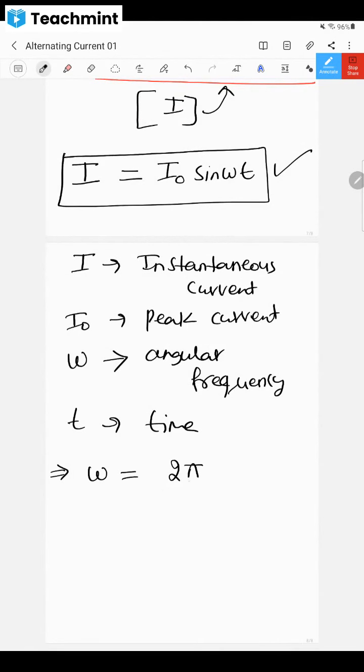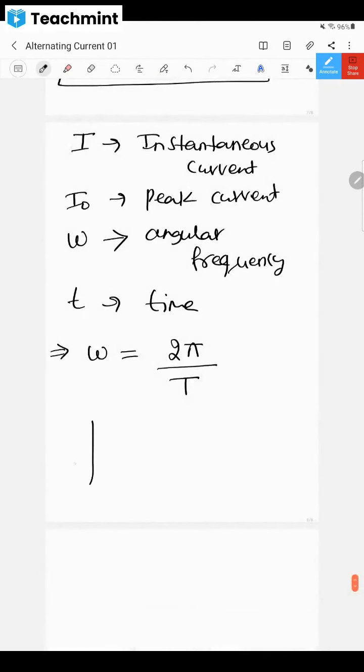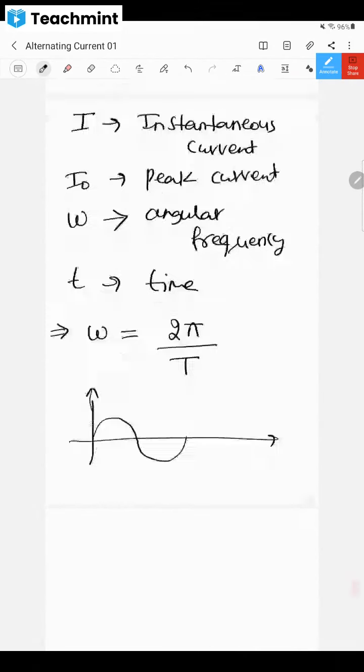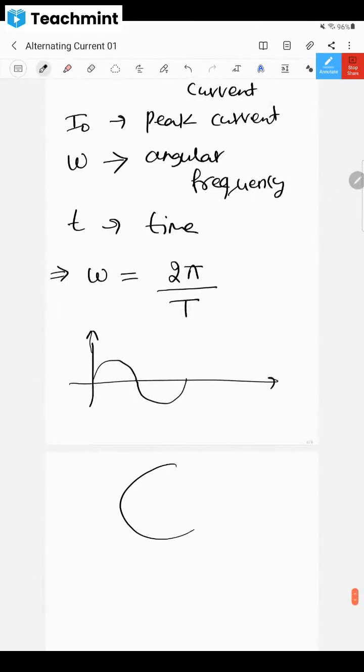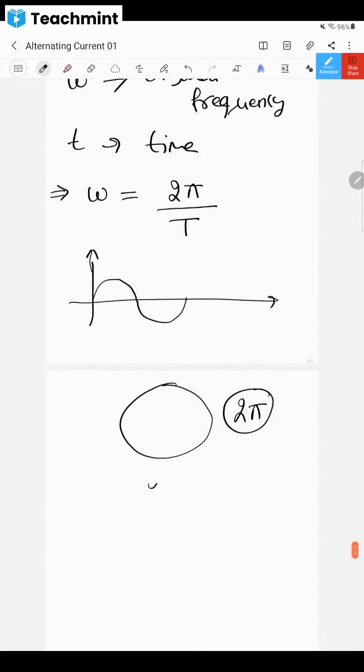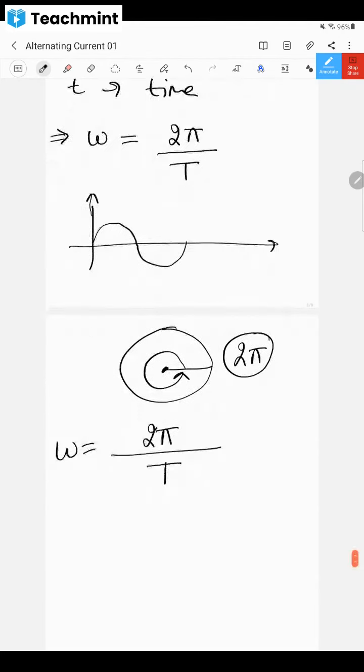Now you must have studied about this omega in your 11th standard also. Omega means 2 pi divided by T. 2 pi means this angle. It is in the form of a semicircle and another semicircle, no? So what is the total angle of this circle? Don't you think it is 2 pi? 360 degrees means 2 pi. To cover that 2 pi radian, how much time is taken? That is what is known as angular frequency. The total angle is 2 pi, and it takes time T, so omega is equal to 2 pi by T.